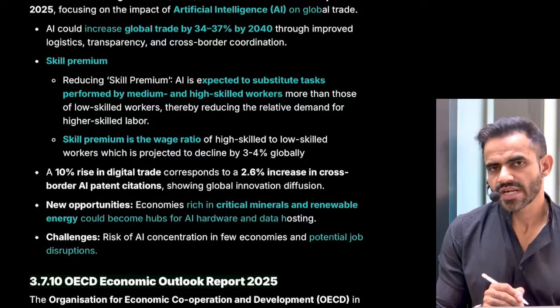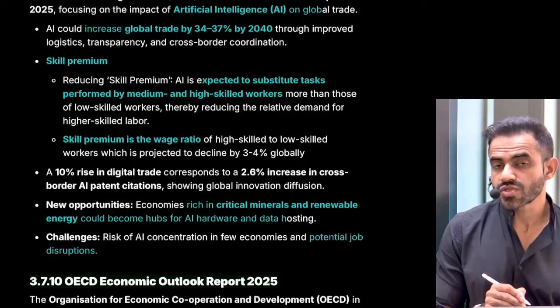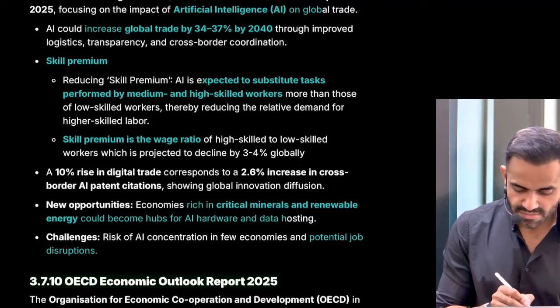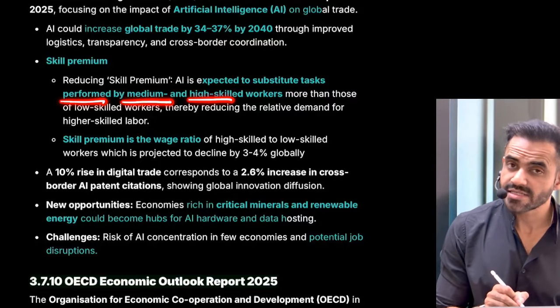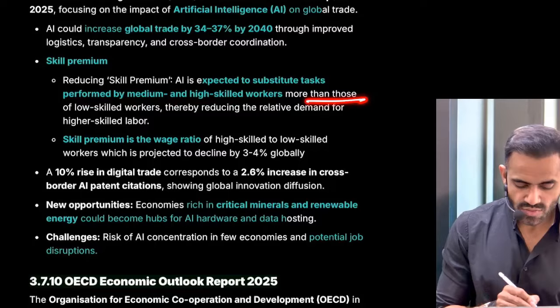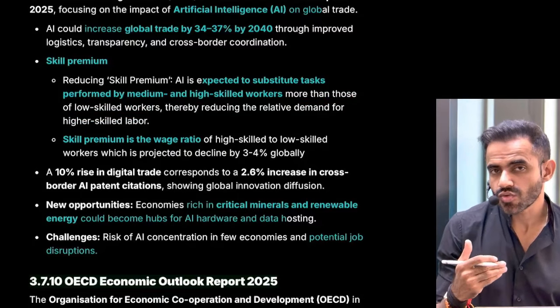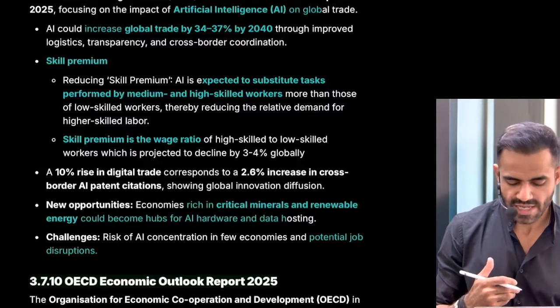AI is not going to threaten their job because it is a very low skill job, but AI is going to take the job of a person who is, let's say, working as a content writer. So this says that AI is expected to substitute the tasks which are performed by medium and high skilled workers more than those of low skilled workers. So the job of low skilled workers is not that much threatened because of AI.